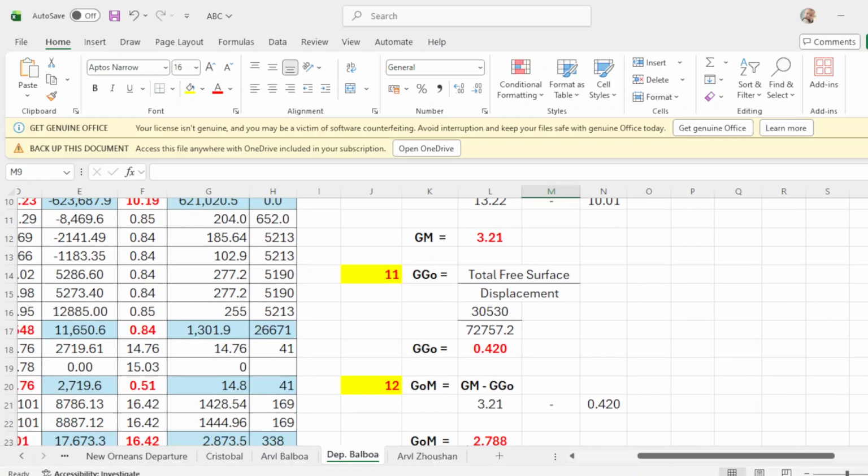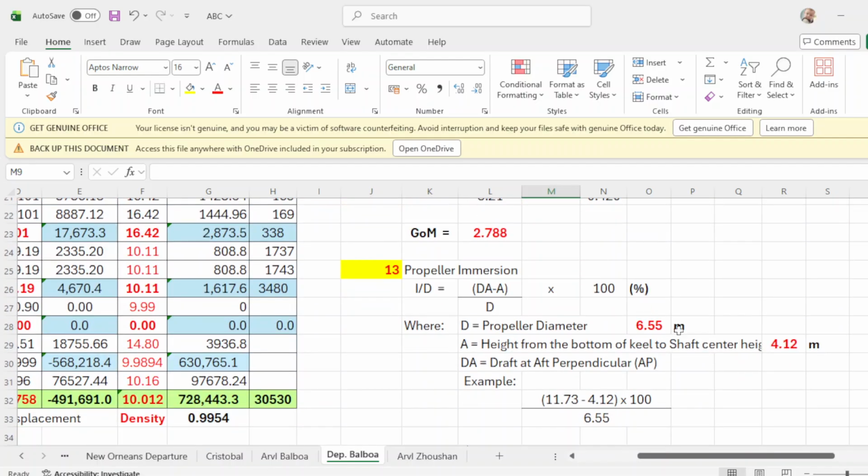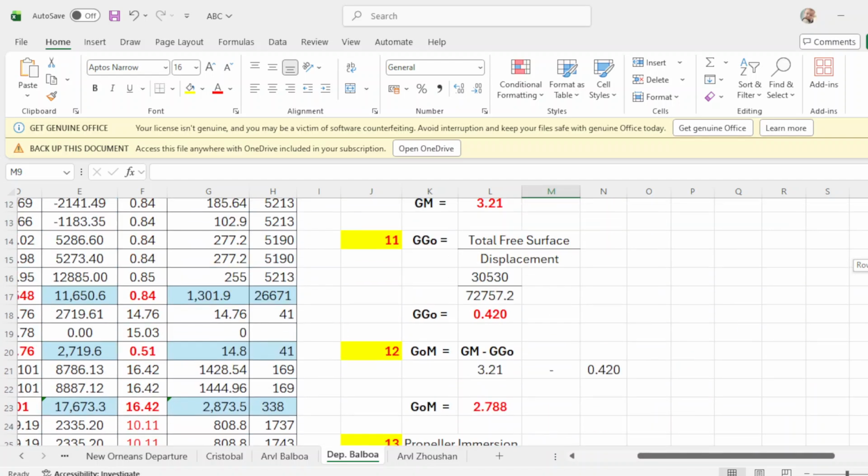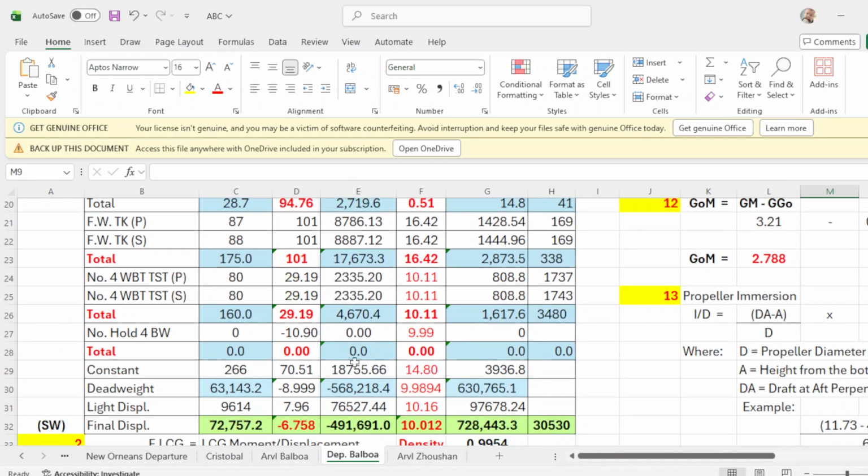Then how to find GGO: it is total free surface over displacement. The total free surface, which is this one going down, is 30,530. This one over your displacement of 72,757.2, which is this one.